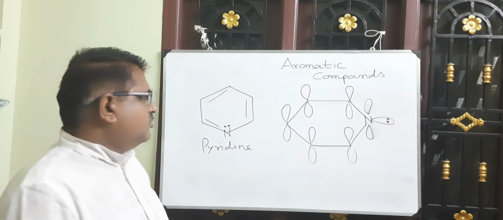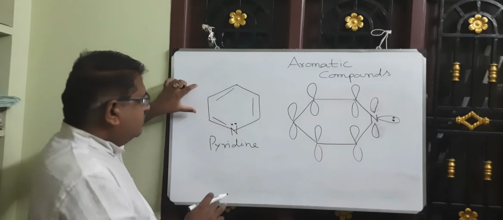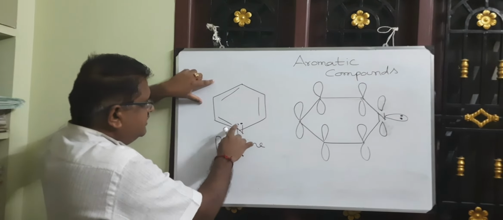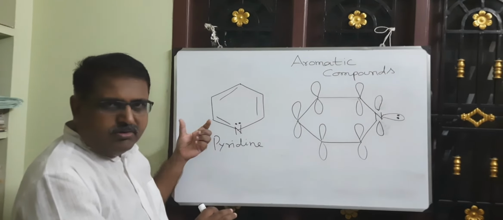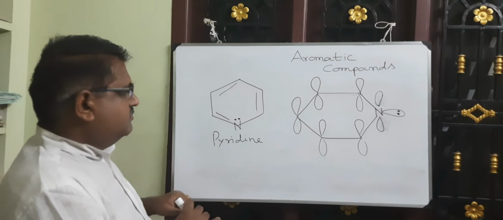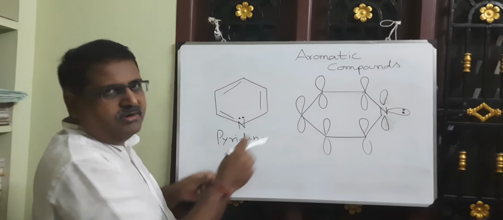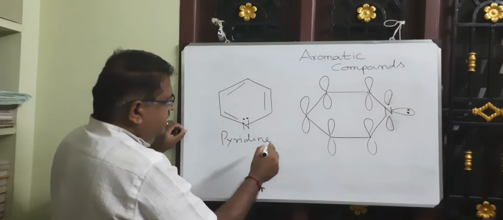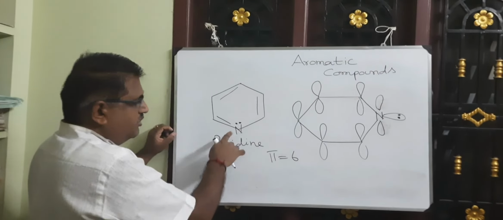Now let us discuss the aromaticity of pyridine. Very interesting molecule. Look at the structure of pyridine. It has 3 double bonds and 1 nitrogen atom. The nitrogen atom has an unshared electron pair. Now let us discuss whether the compound is aromatic or not. First, the compound is cyclic and planar in nature. Each ring atom has a p orbital, and these are parallel to one another. Now the number of double bonds in pyridine is 3, so the number of pi electrons is equal to 6 for pyridine.